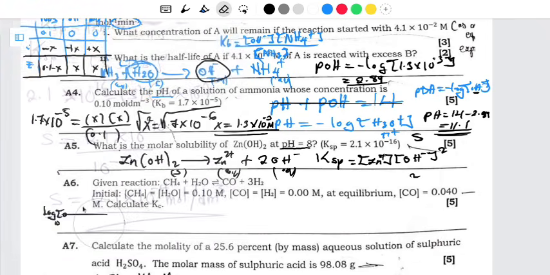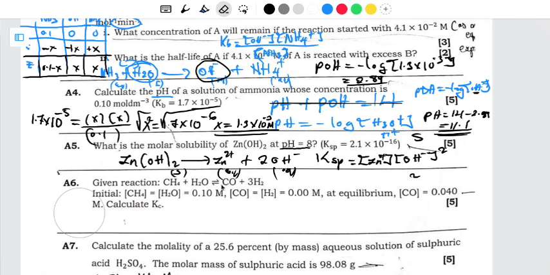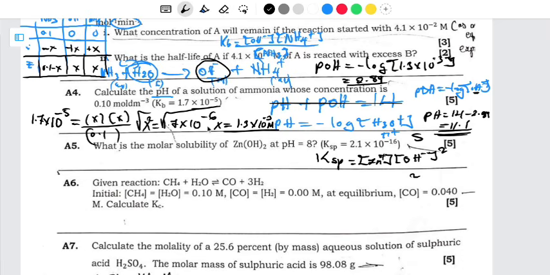Let's answer question 6. So for question 6, what do we have? Given the reaction, we have methane. Methane plus water gives carbon dioxide plus hydrogen gas. The initial for methane is equal to the initial for water, which is equal to 0.1.